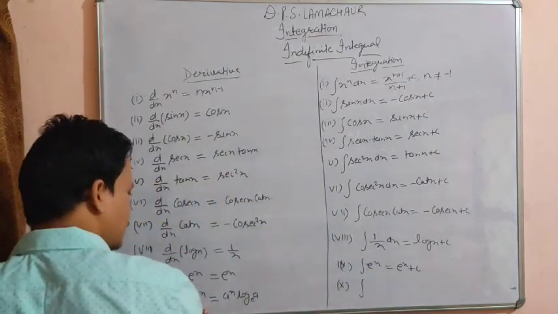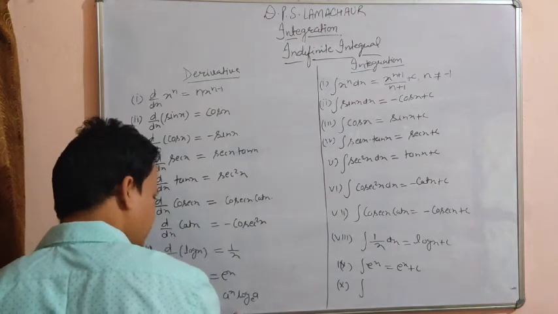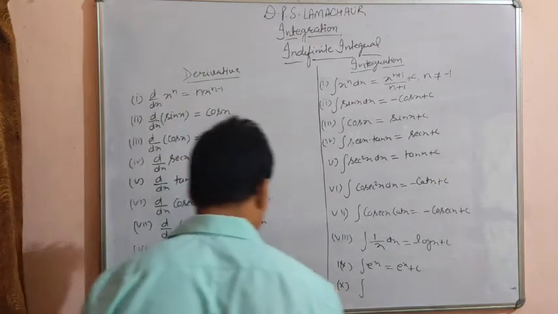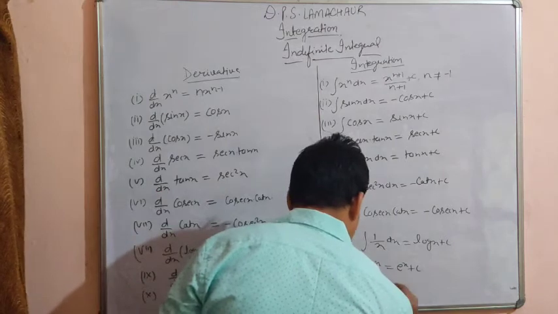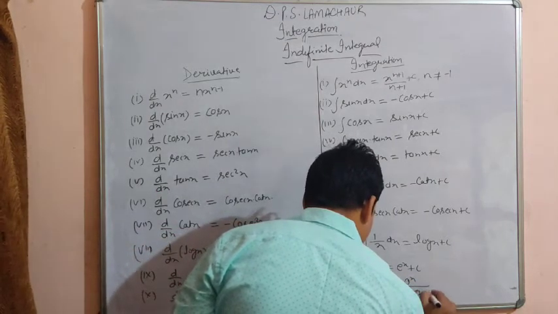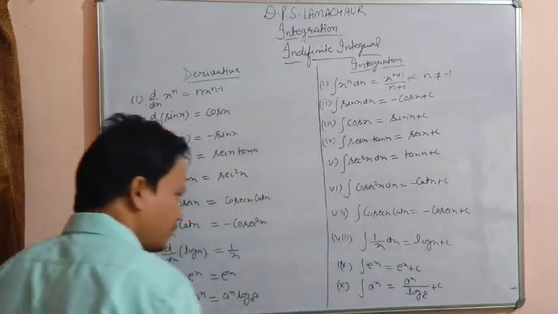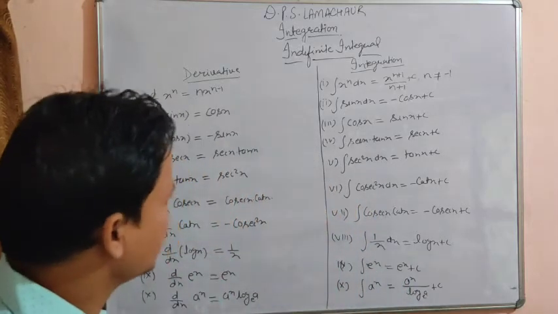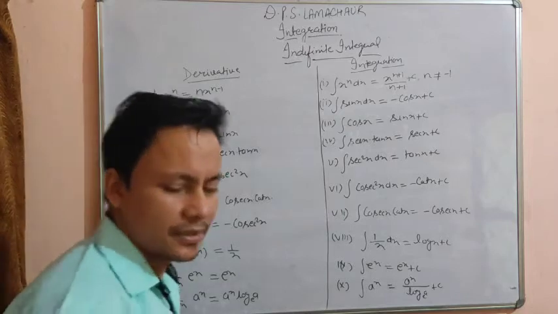Differentiation of a to the power x is a to the power x log a base e. And what is the integration? Integration of a to the power x is equal to a to the power x upon log a base e plus c. Okay, a to the power x upon log a base e plus c. So these are some formulas. Okay, you can take the screenshot.